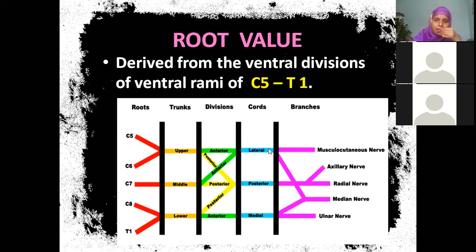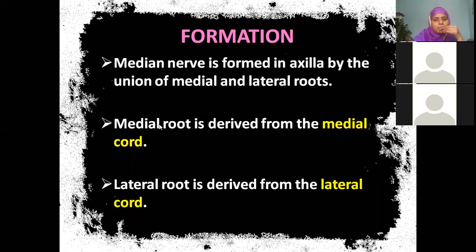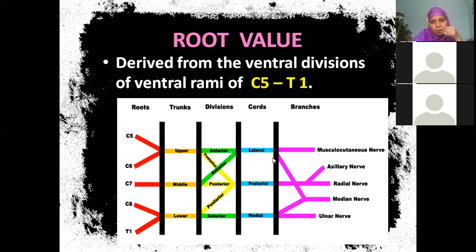So from the lateral cord, we have lateral root. From the medial cord, we have medial root of median nerve. So from this formation, median nerve is formed in axilla, where the union of the lateral and medial roots occurs. Medial root is derived from medial cord, lateral root is derived from lateral cord. Lateral cord, lateral root, medial cord, medial root, and this is our median nerve, and formation is there in the axillary region.